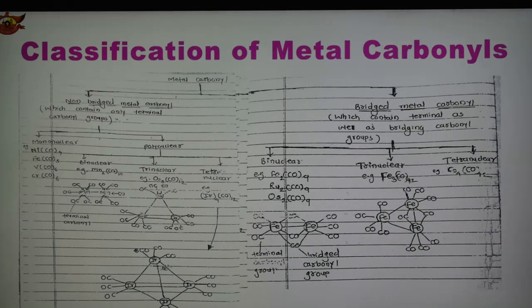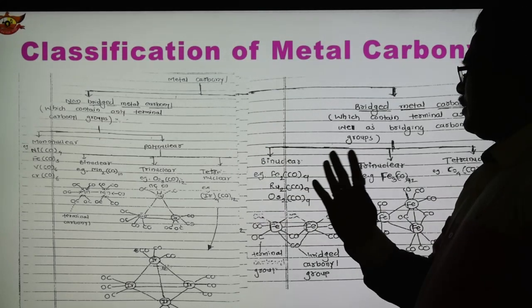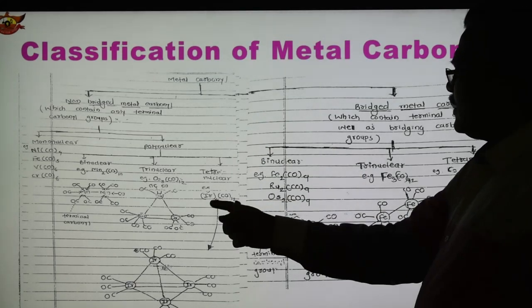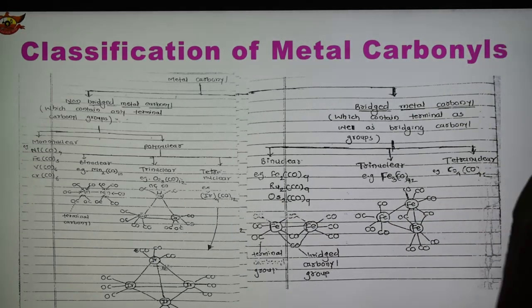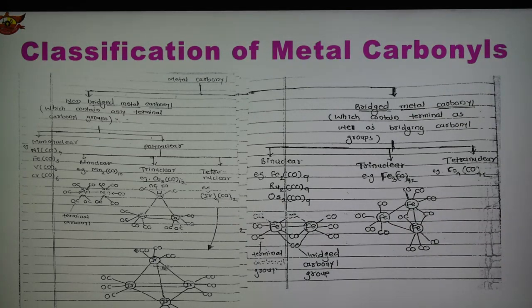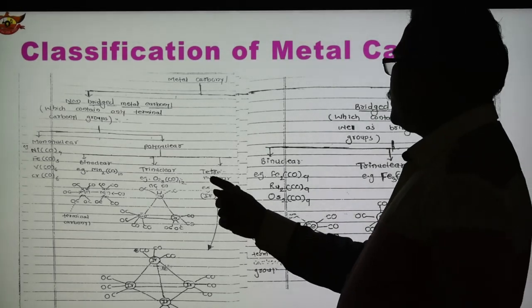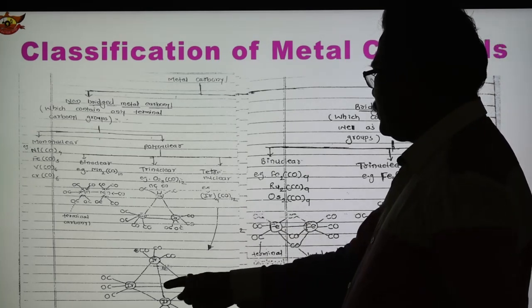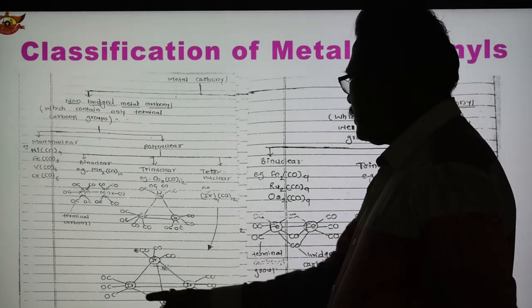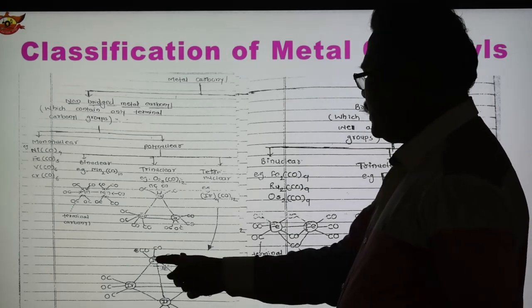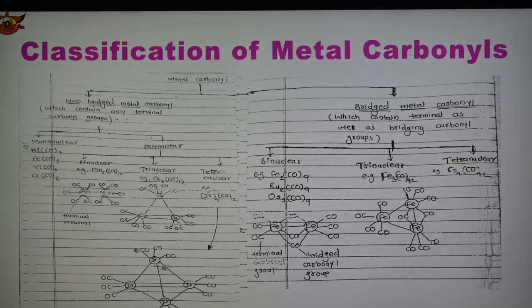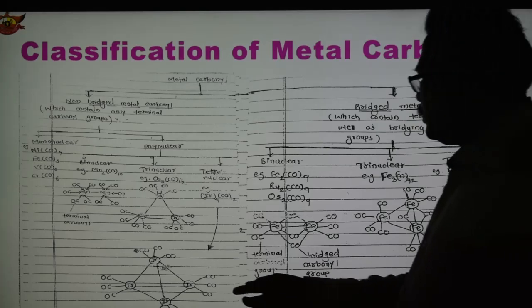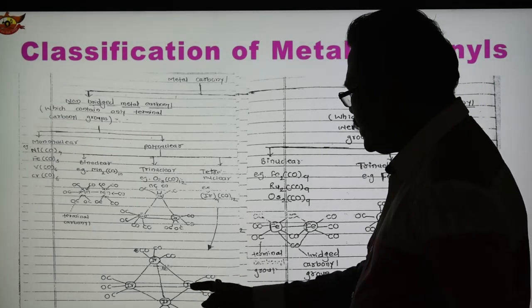In the case of tetranuclear metal carbonyl, which contains four metal atoms, an example is Ir4(CO)12. In this case, the structure is shown here: the first Ir, the second is here, the third is here, the fourth is here, and each metal has 3 terminal carbonyl groups, 1, 2, 3 on each metal.